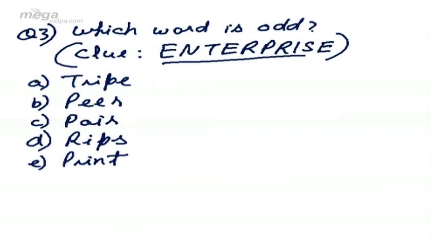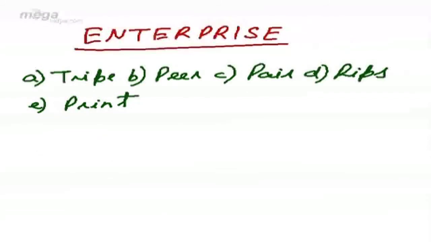That means using the word enterprise, we have to see out of the answer options, 4 are alike and 1 is different. The one which is different is our answer. Now, we were given a clue, enterprise. Using the letters of enterprise, we were to find out of the 5 words given to us, 4 are alike and 1 is different. The one which is different is our answer. Now, the meaning has no importance in this. If you check, all the letters of all the answer options are taken from the letters of the word enterprise.